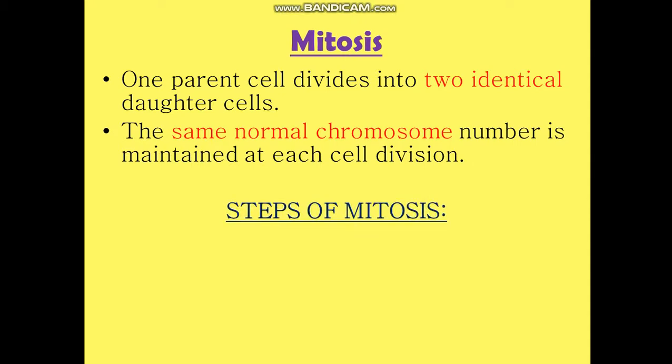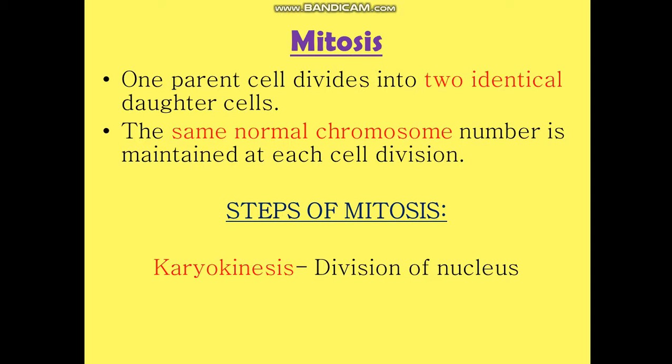Steps of mitosis. Mitosis occurs in two steps. If the cell needs to divide, first the nucleus has to divide. I have told you when I was teaching you chromosomes that the nucleus has the chromosomes which contain the genes, the unit of heredity.